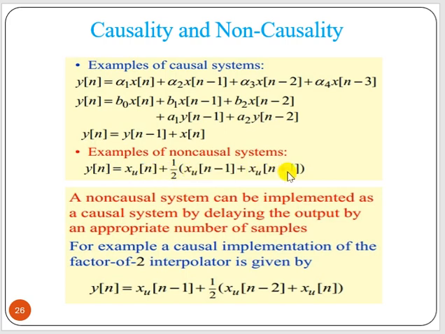We have one unit in advance, so we have to delay by one sample. That means this sample is delayed by 1, so n minus 1. This sample delayed by 1, so n minus 2. This sample delayed by 1, that means n plus 1 minus 1 becomes x of n. That means this non-causal system we can write as a causal system for realization in a hardware circuit.